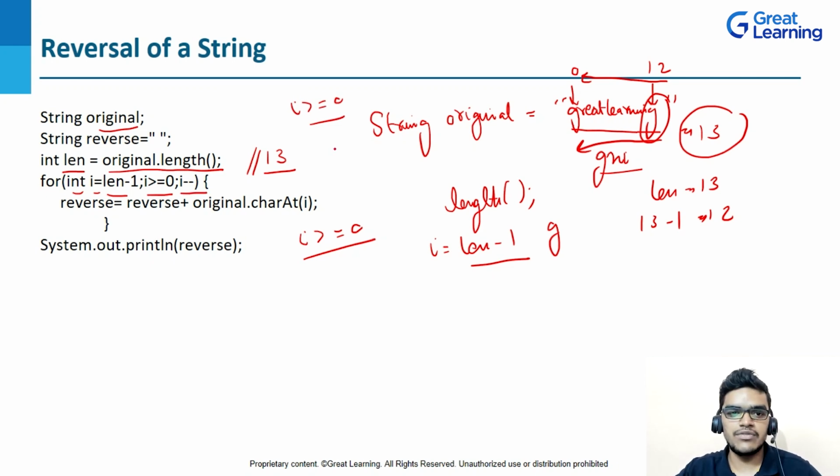Now let's understand further. Here you can see that I have created one more string whose name is reverse, and this is my empty string, right? So what I have done inside this loop is I have written the logic reverse equals reverse. This is my empty string, there is nothing here, right?